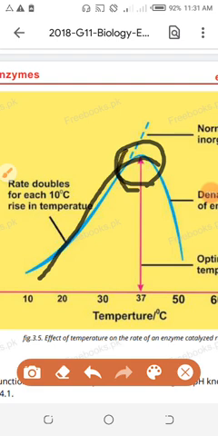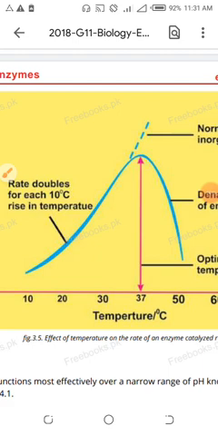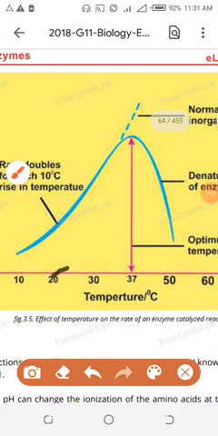So if the activation energy is achieved at this temperature, and if the activation energy is achieved at this lower temperature, it means that effective collision takes place at less temperature. It means the rate of reaction will be more because enzymes are facilitating the chemical reaction. Another point, enzymes basically decrease activation energy.